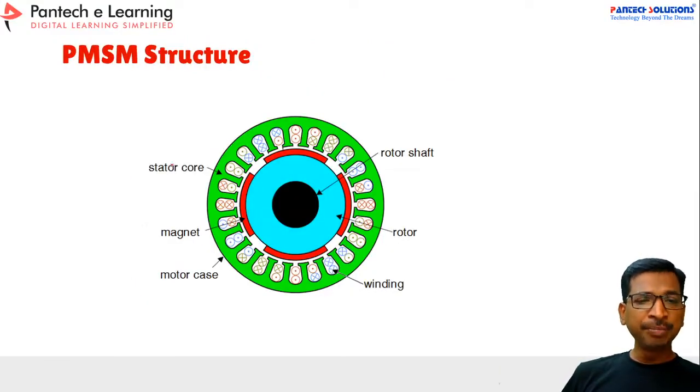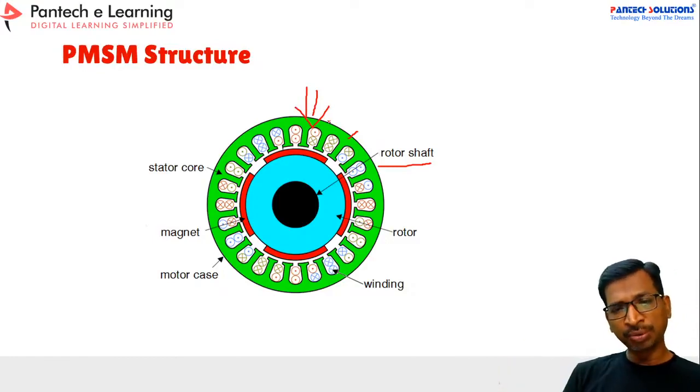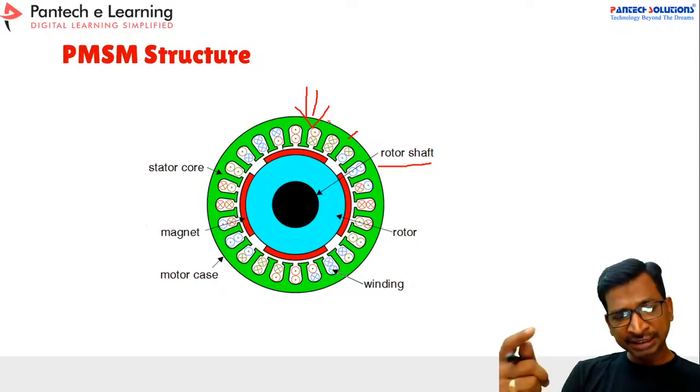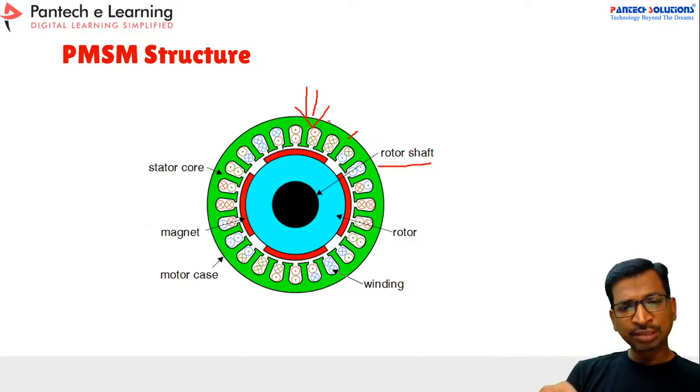And this is the basic PMSM structure. In the PMSM motor, you have a stator coil. The stator will have a coil and the rotor will have a permanent magnet. So here we have to apply a voltage to this coil, similar to the induction motor working principle. Whenever you apply a voltage to the coil, the electromagnetic field is generated, and on the rotor side, because it's a permanent magnet, this permanent magnetic field will synchronize with the stator field, the stator resultant flux.